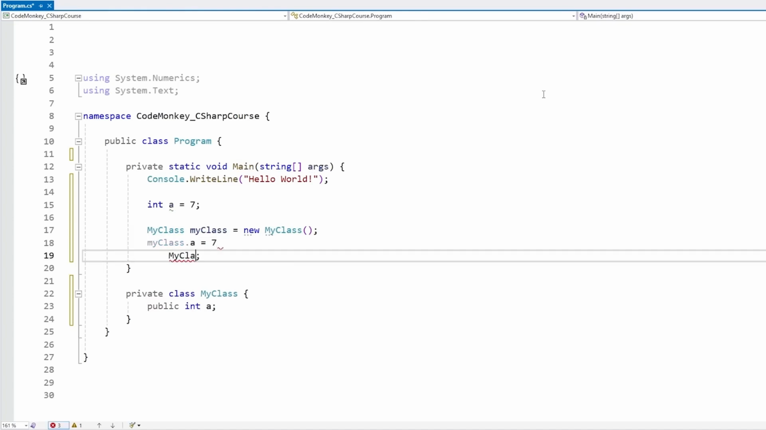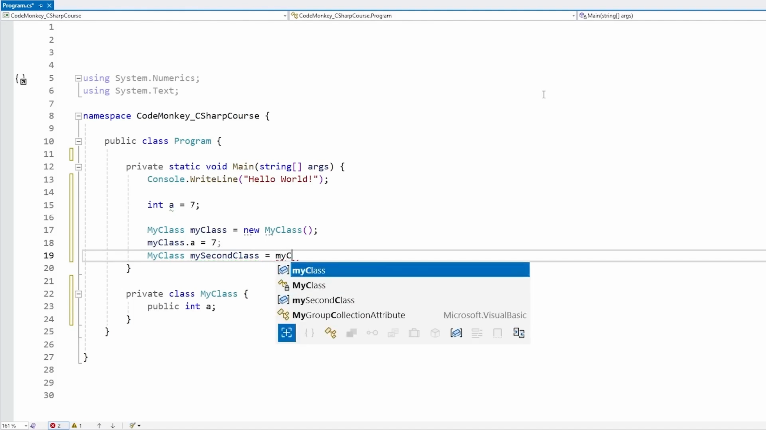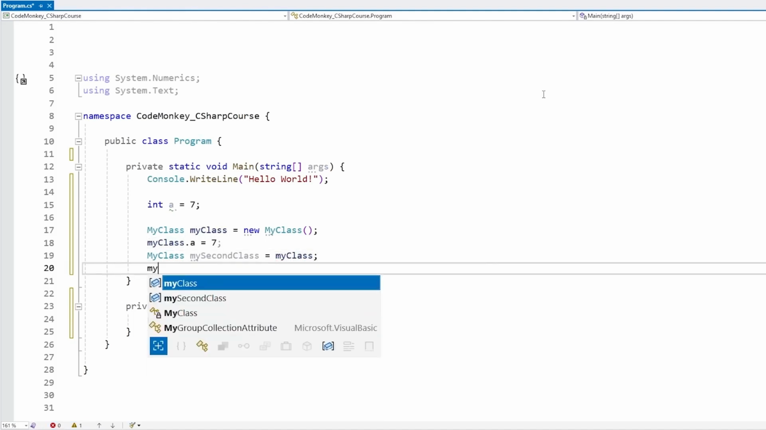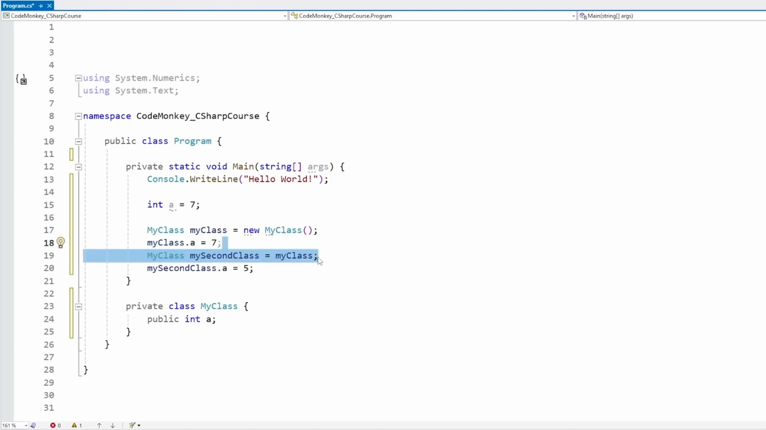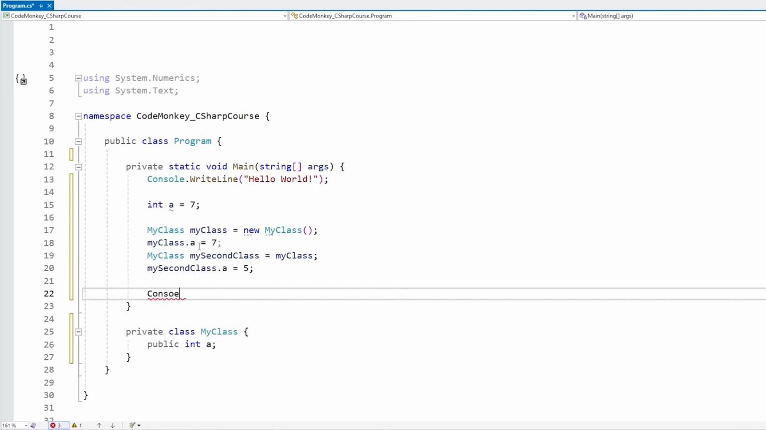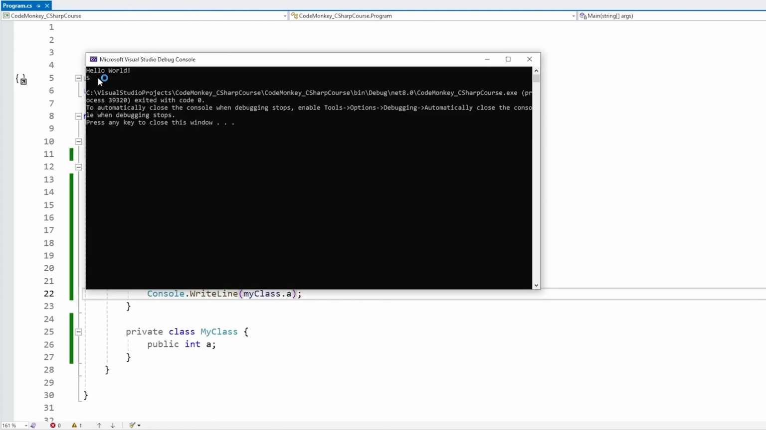And then let's make another MyClass, call it mySecondClass. And now let's assign this one to the myClass. And over here we go inside the mySecondClass and modify a to a different value. So here now we have 2 different variables. We're initializing the first one like this, then we're assigning it to the second variable, and then we're modifying the value inside of the second variable. So if we print out over here the myClass.a, what do you think this will say? So let's do a Console.WriteLine and print this out. Let's see if it says 7 or 5. And there it is, it does say 5.